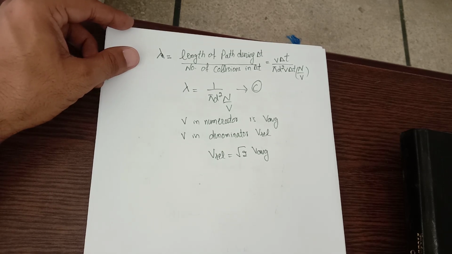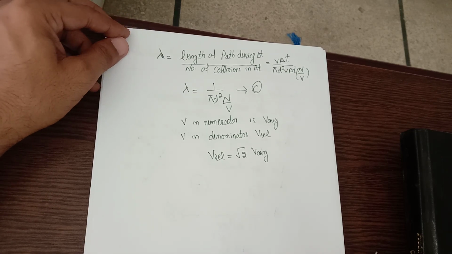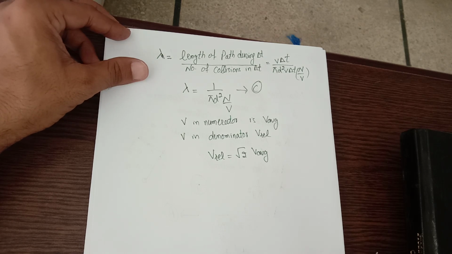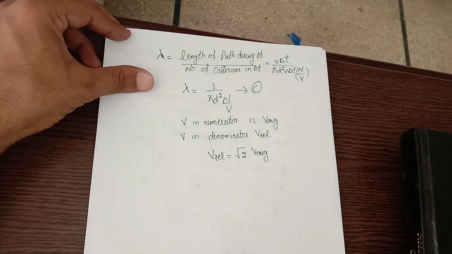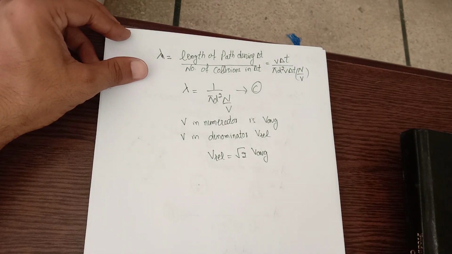So we should notice that the mean free path is inversely proportional to density of molecules. The air molecules at sea level have mean free path of 0.1 micrometer, and at an altitude of 100 kilometer, the mean free path becomes 16 centimeter. As we move towards the altitude, the density of molecules decreases, so its mean free path increases.